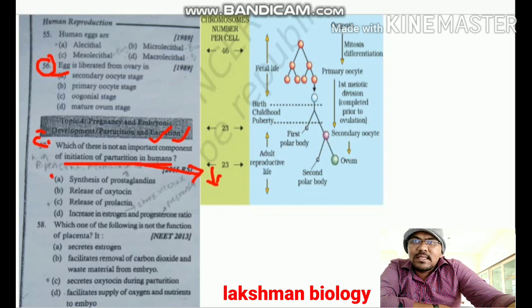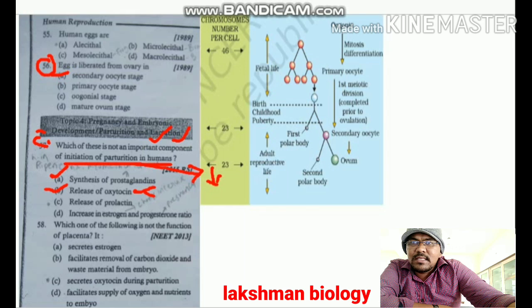Option A, synthesis of prostaglandins: prostaglandins help in the initiation of parturition. Release of oxytocin also helps in parturition. Why? Because oxytocin is a hormone released from the posterior pituitary which helps in the contraction of smooth muscles. This smooth muscle contraction helps in the delivery of the baby.